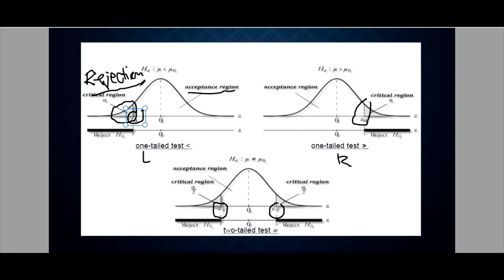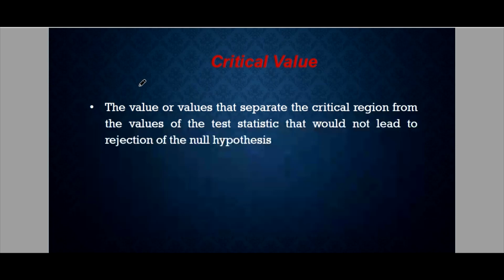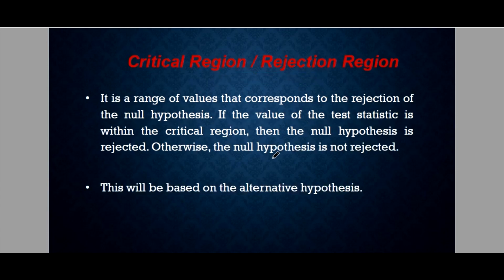I repeat, the critical value separates the acceptance region from the rejection region. Again, we have the critical region or the rejection region. So this is the basis for our decision. If the test statistic falls inside this region, then of course we will reject the null hypothesis.